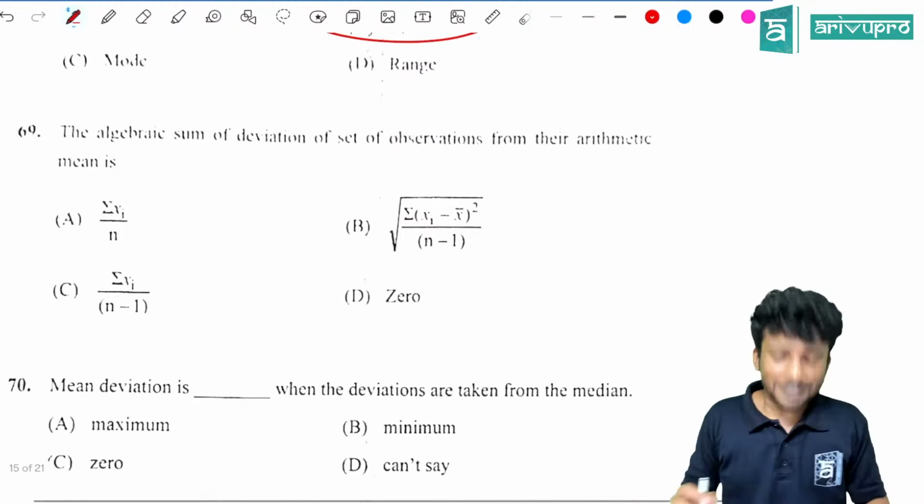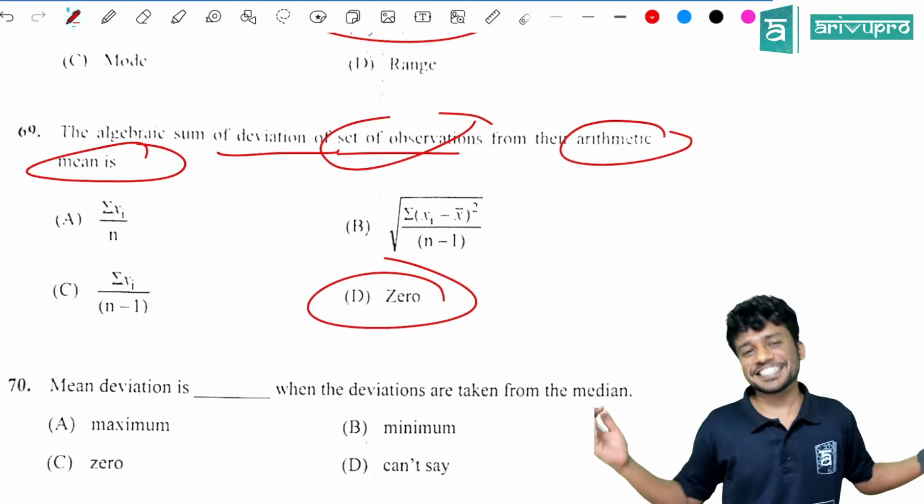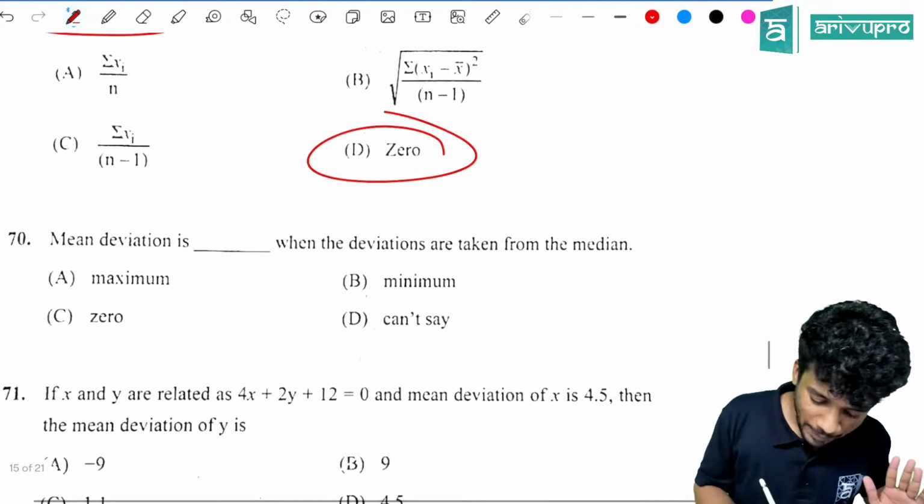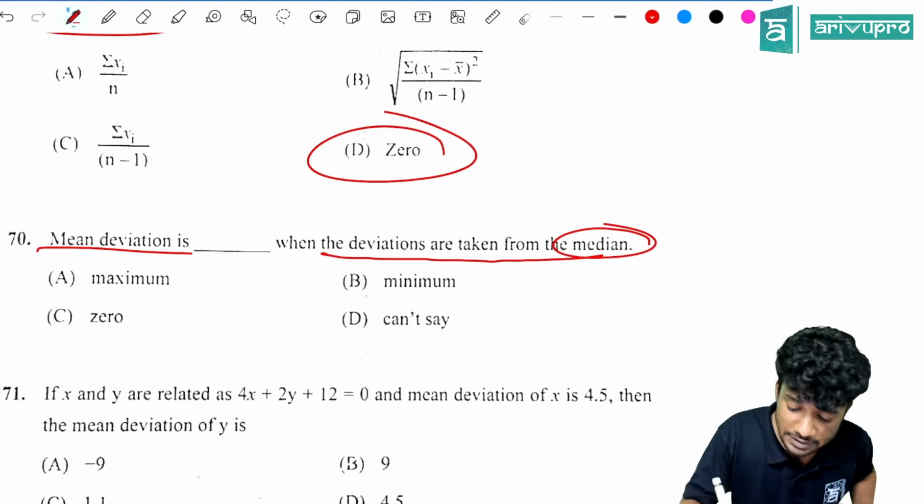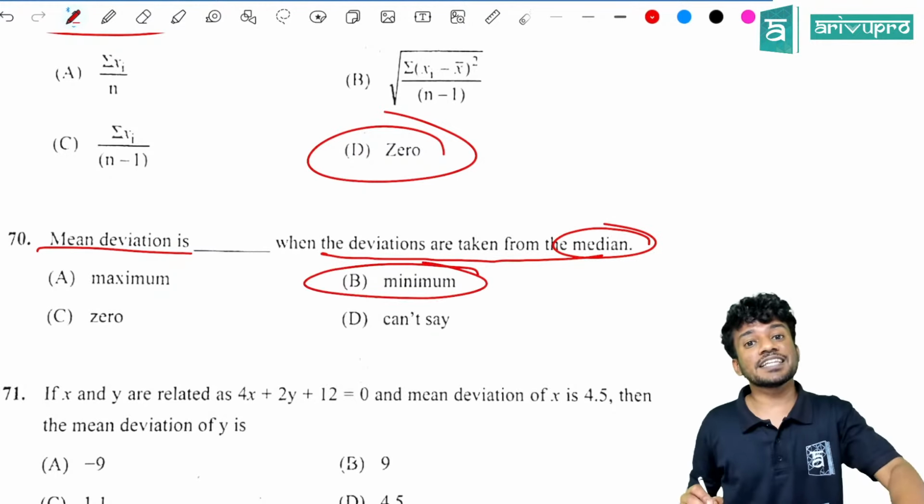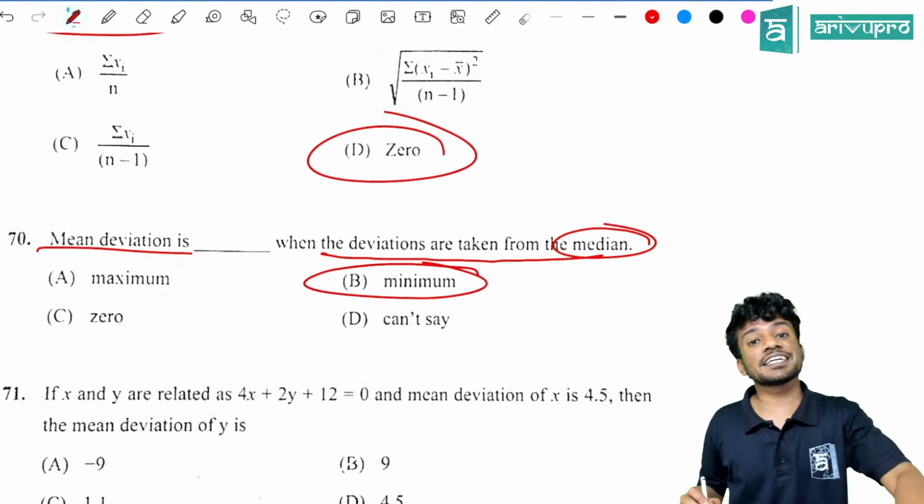Another direct question. How much time are we saving inside the class, right, if you know the theory and the concept well. Mean deviation is dash when the deviations are taken from median. So whenever it is taken from median, it is the minimum. So the mean deviation is minimum when the deviations are taken from median.